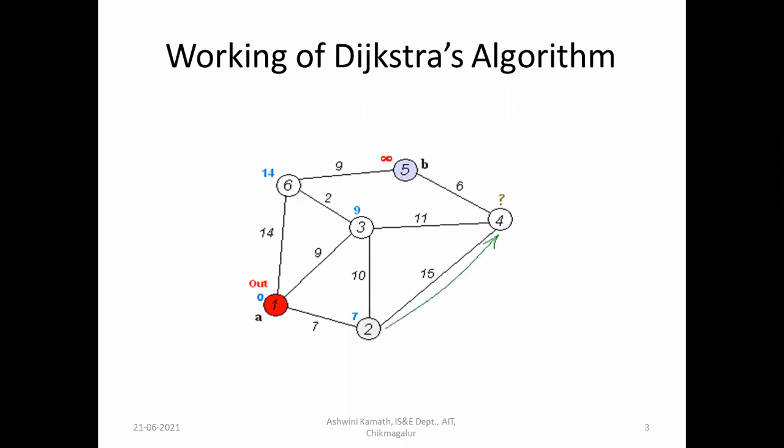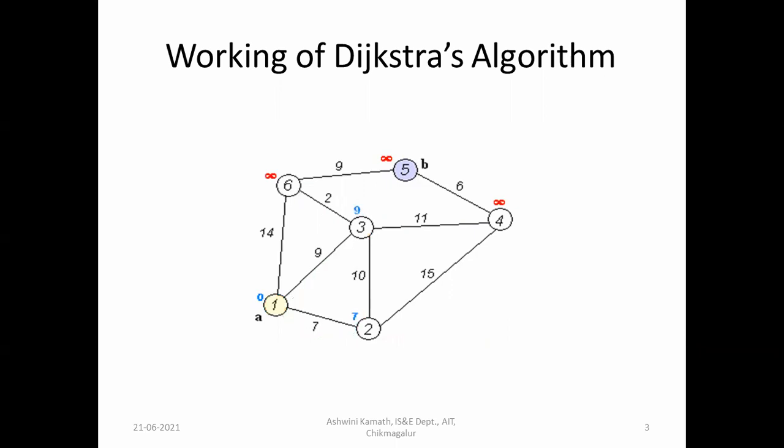It will check for 4 now. While checking for 4, you can notice that 1 to 3 is 9, and 3 to 4 is 11. So 9 plus 11 is 20. Via 2, 7 plus 15 is 22.